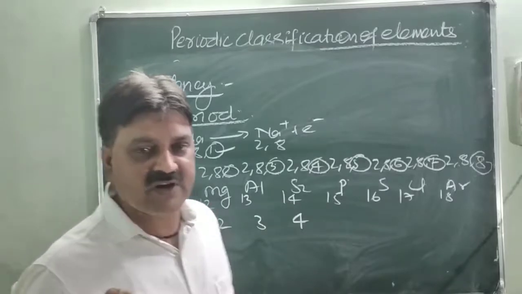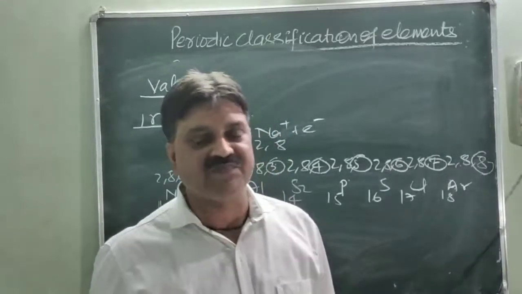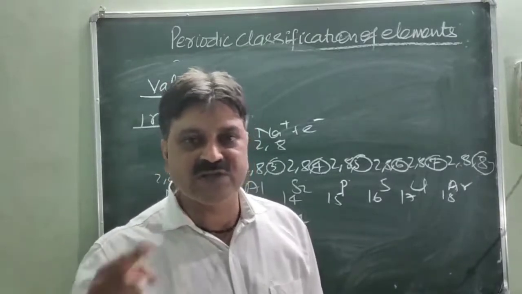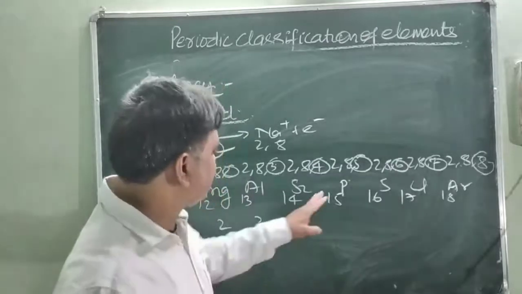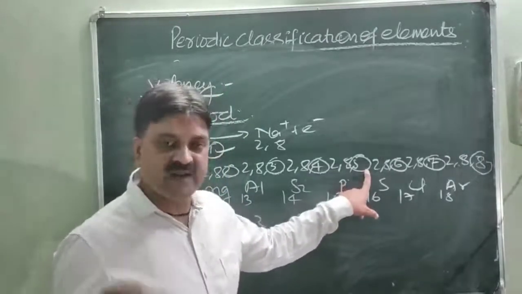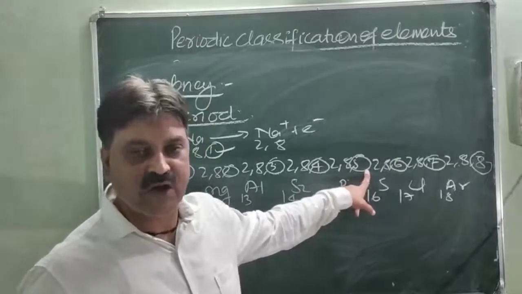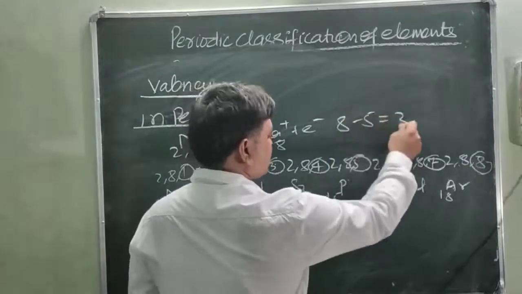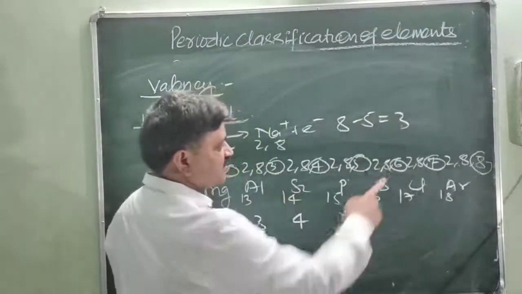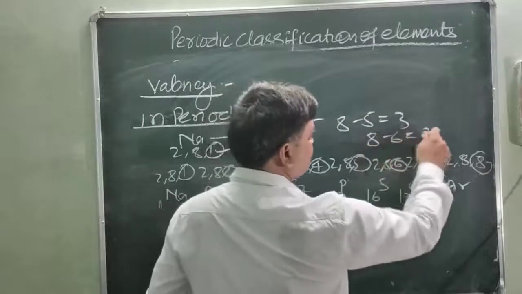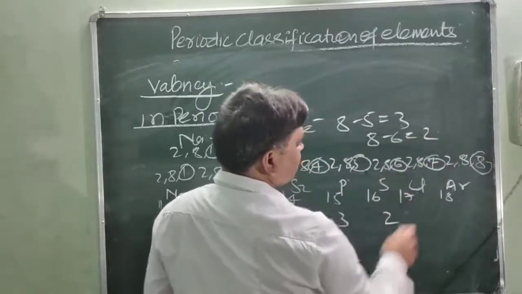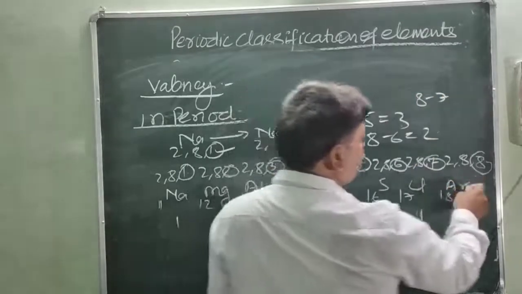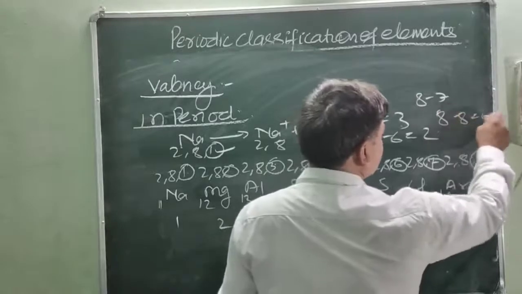So whenever the number of electrons is greater than 4 in the valence shell, the valency can be obtained on the basis of the number of electrons required to achieve the stable structure. Phosphorus has 5 electrons, so how many electrons are required to achieve the stable structure? 3 electrons. How do you know that? By subtracting from 8. 8 minus 5 is equal to 3. So its valency is 3. Similarly with 6 electrons, 8 minus 6 is equal to 2, so the valency of sulfur is 2. Chlorine has 7, so 8 minus 7 is equal to 1. Similarly argon, 8 minus 8 is equal to 0.